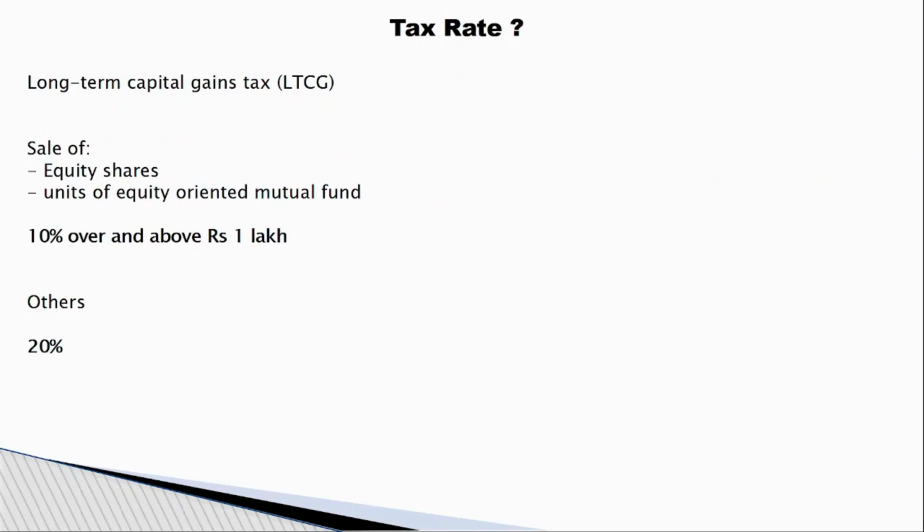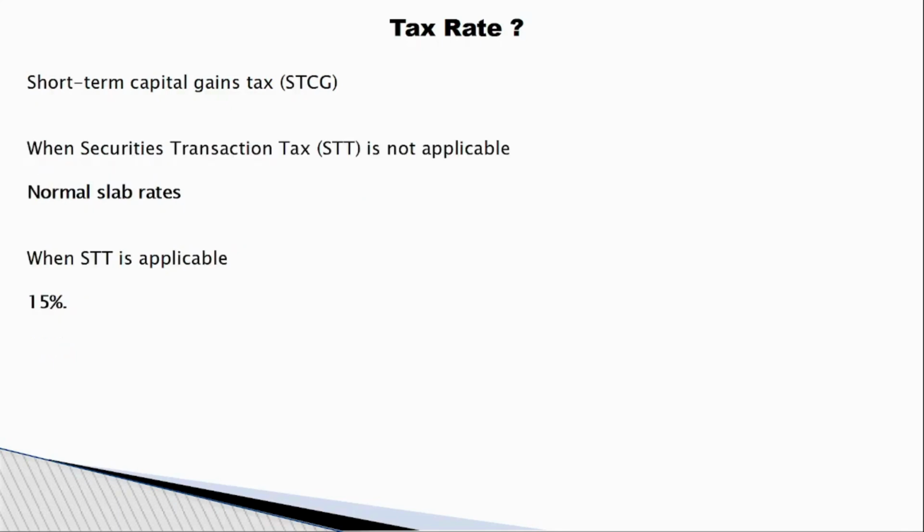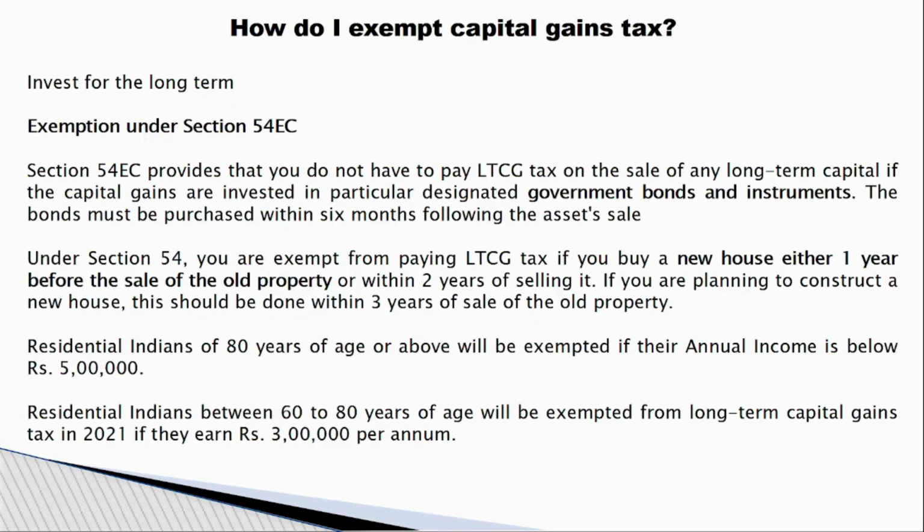So what is the percentage for the long term capital gain tax? For sale of equity shares and mutual funds, 10% above 1 lakh, others 20%. For short term, when securities transaction tax is not applicable, a normal slab rate; if STT is applicable, then 15%.